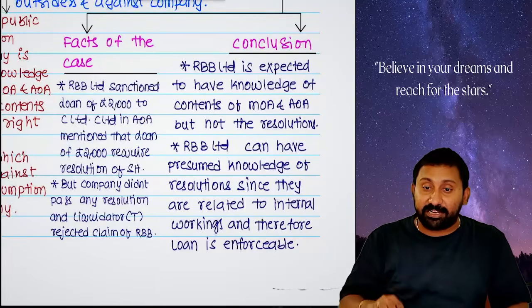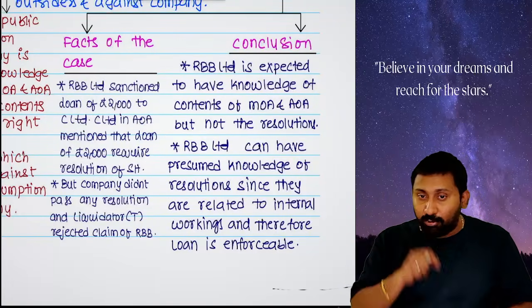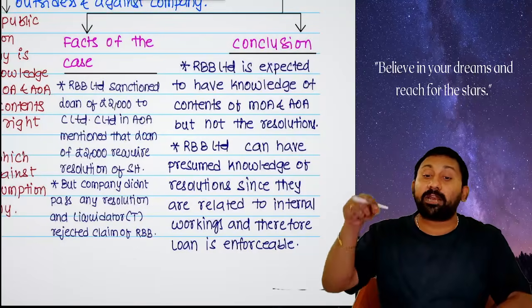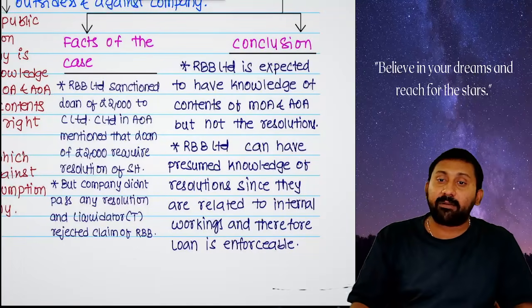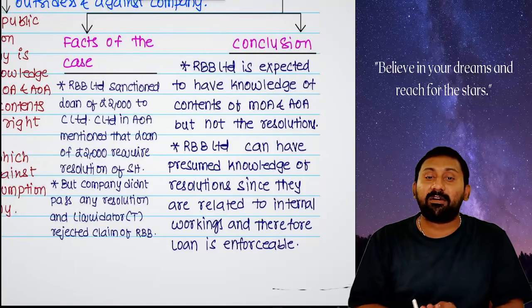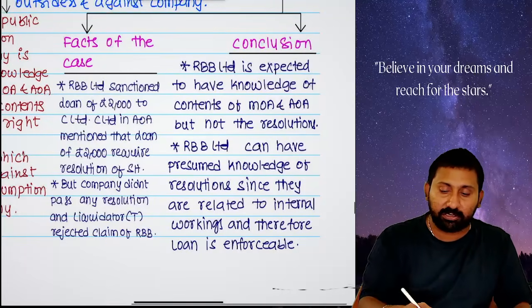The company went into liquidation. The liquidator said to RBB that the company has taken a loan from you. Yes, sir. That loan amount is not supported by a proper resolution. They didn't pass the resolution. Therefore, you will not get back your 2,000 pounds, they said. The matter went to court.